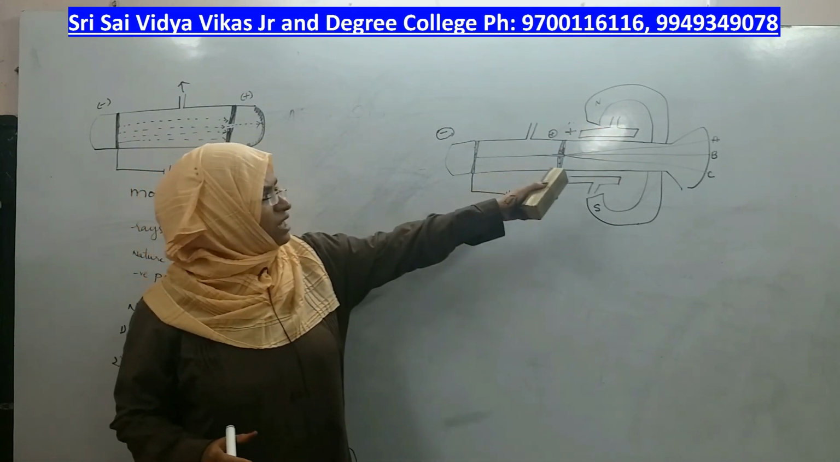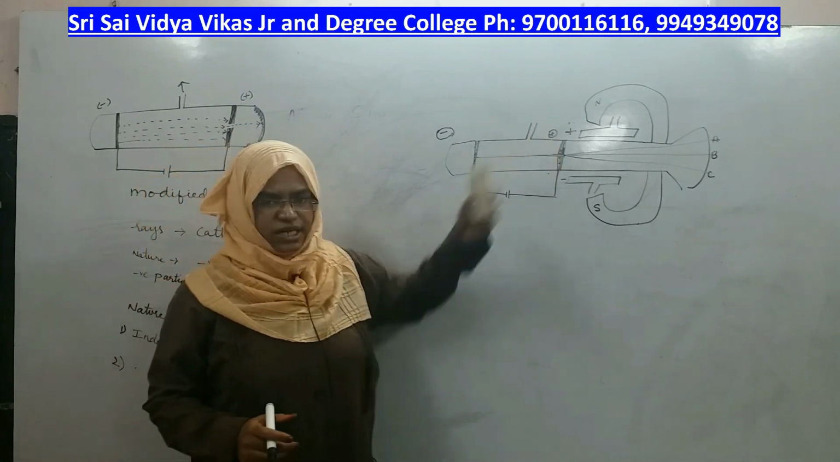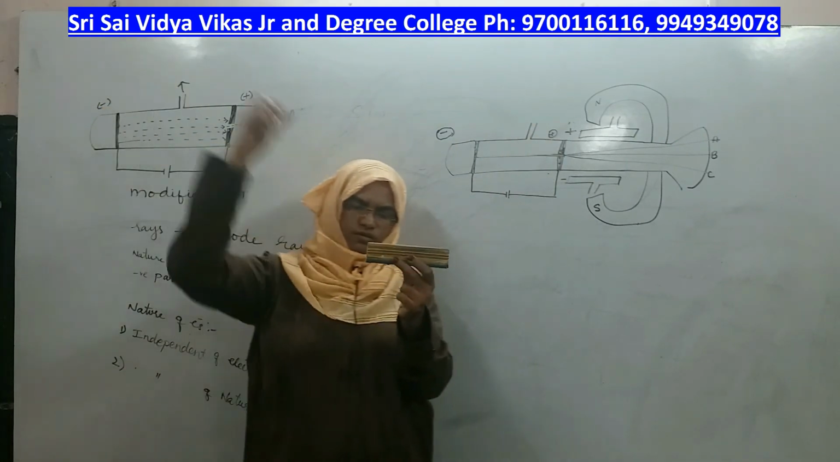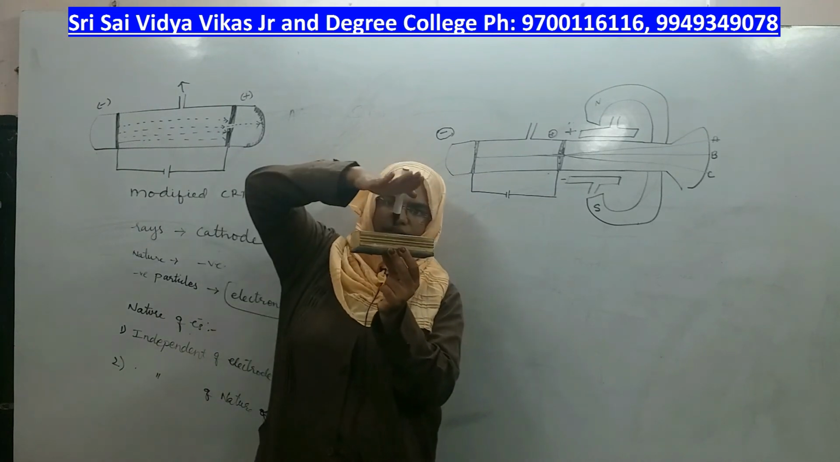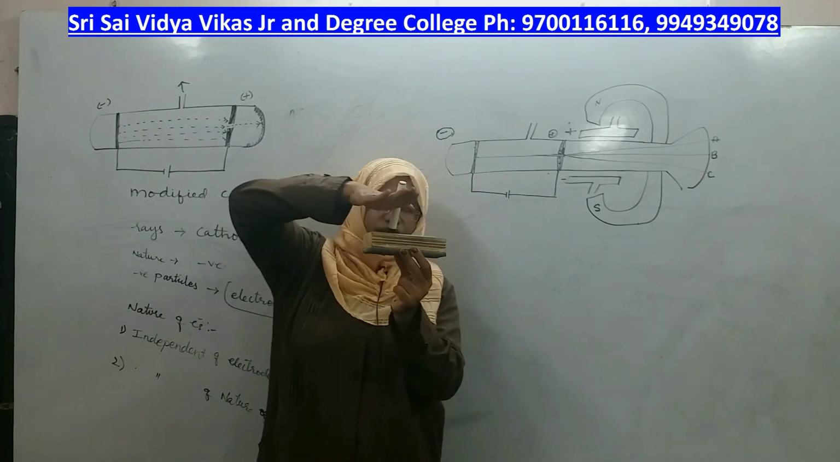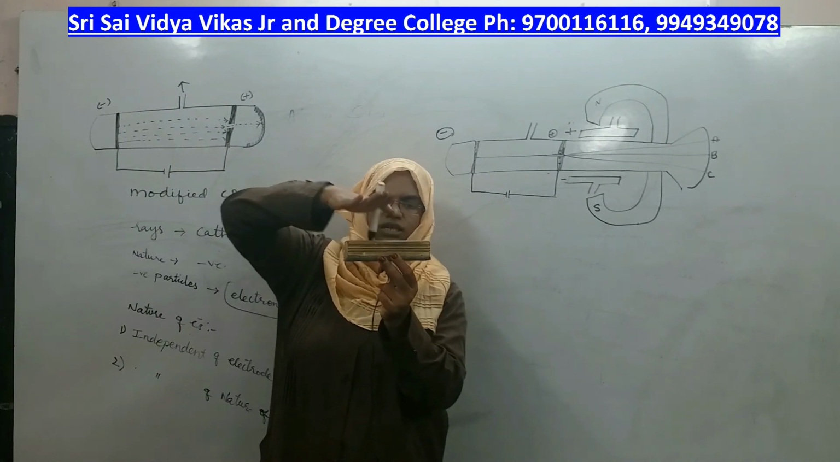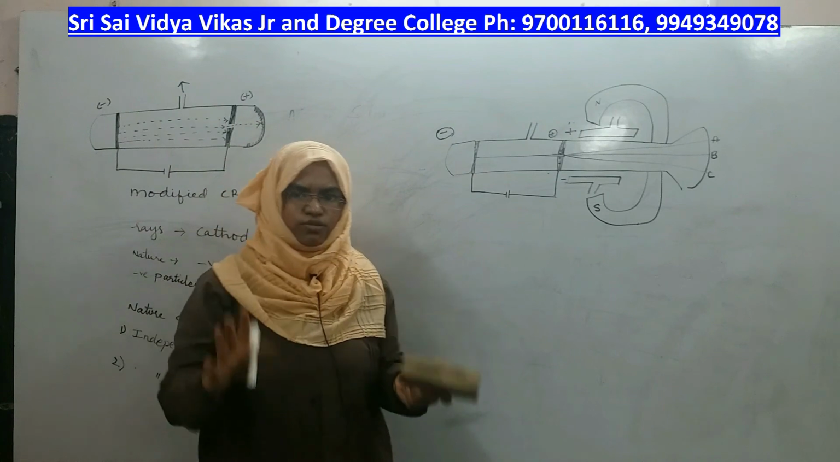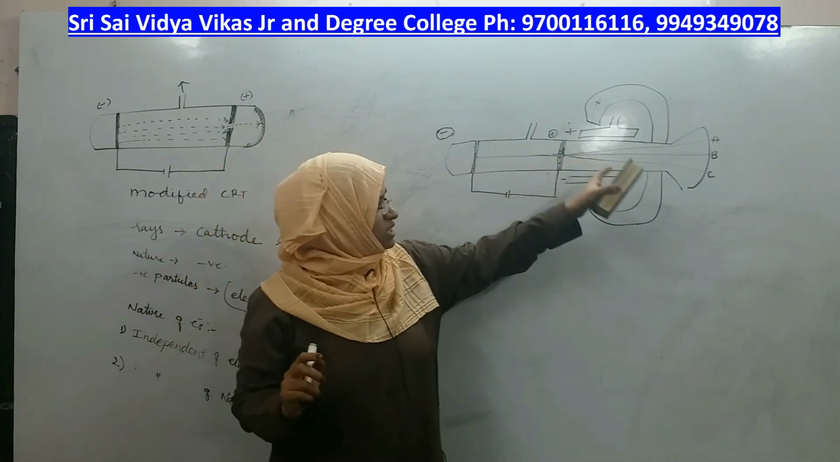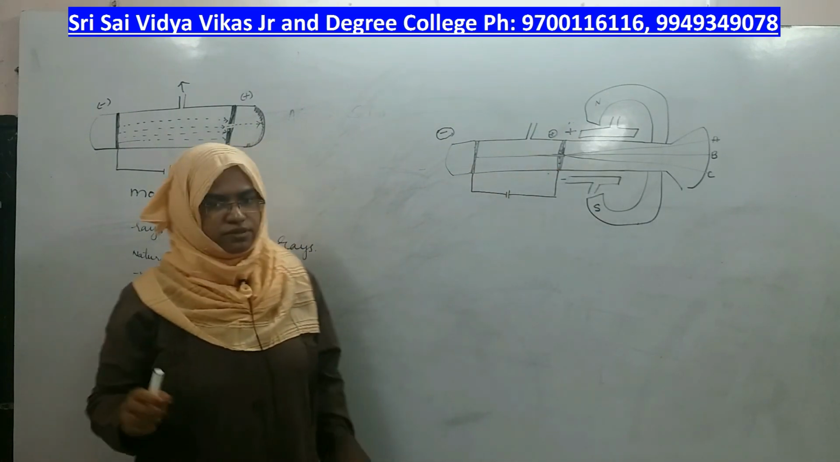By seeing the diagram, you might be having difficulty in visualizing. So for that, imagine this to be the cathode ray tube and this is the electric field. Is it perpendicular? Yes. And this is the magnetic field. Is it perpendicular to the electric field? Yes. Both the fields are perpendicular to each other and also to the tube.